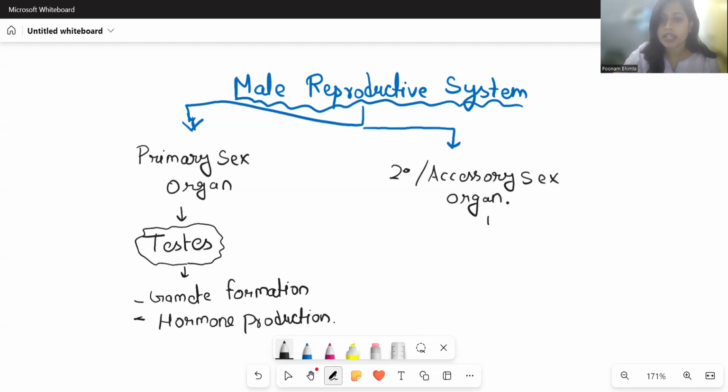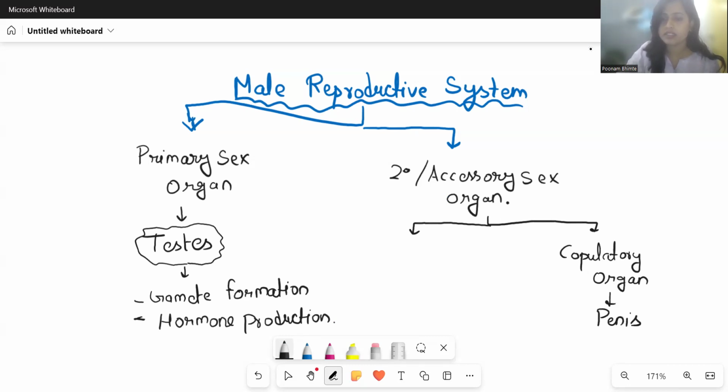When coming to the accessory sex organ, there are basically two parts. First, there will be your copulatory organ that is going to facilitate the process of deposition of the sperm. Copulatory organ will be the penis. Other than that, we will have glands and we will have ducts. In ducts, our vas deferens, vasa efferentia, everything is going to come.